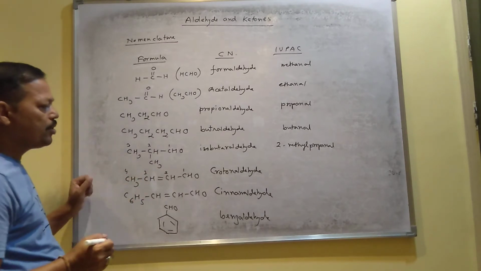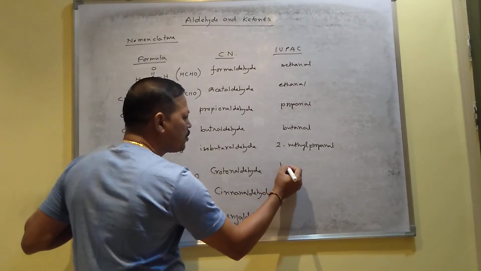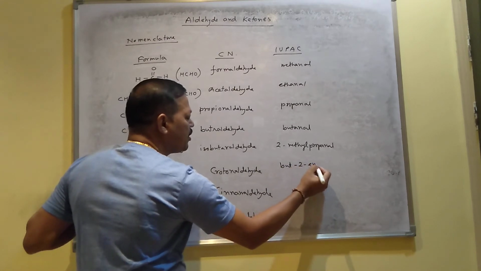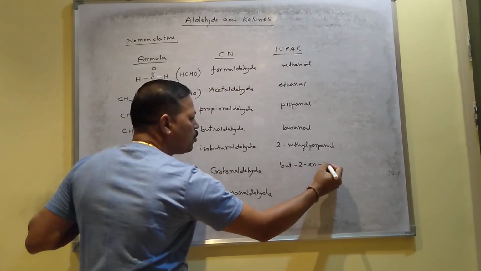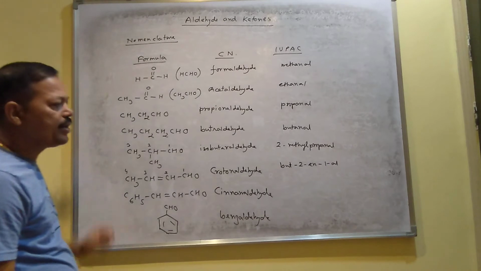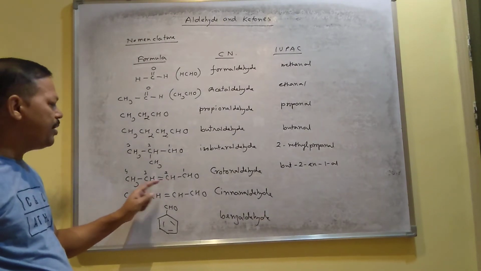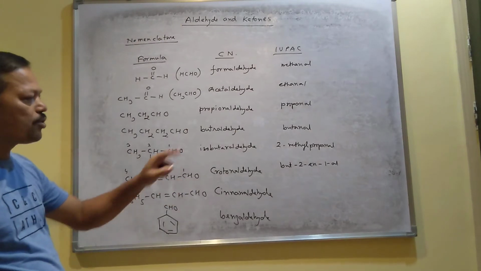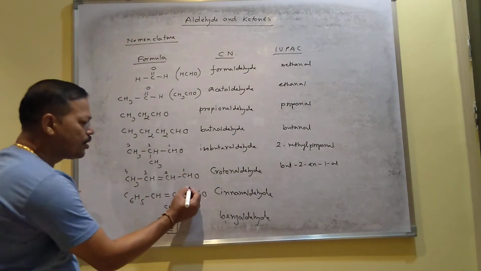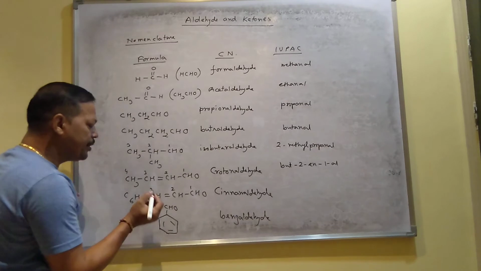And for this one, numbering should be from CHO: 1, 2, 3, 4. Since there are 4 carbons, it is but, 2-en means double bond, 1-al. Like this you have to write the name: but-2-en-1-al. The second position contains the double bond, that's why en. The first position contains the aldehyde, that's why 1-al. This is 1, 2, 3.